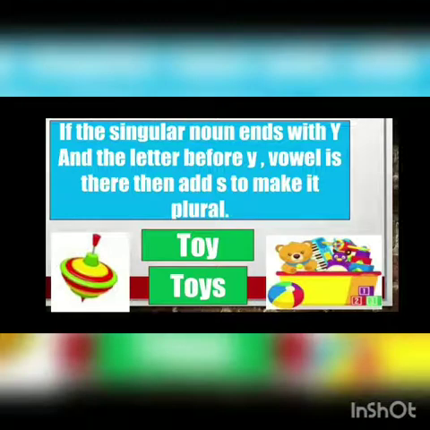Next one is if the singular noun ends with y, but the letter before y is a vowel, then what will you add? You will add only s to make it plural form. Like here it is written, toy, toys. Okay, key, keys. Now K-E-Y, y is there in the end, but before y what is there? E. What is your vowel? A-E-I-O-U. So E is coming. So what will you add in the last? S. So key, keys, K-E-Y-S.